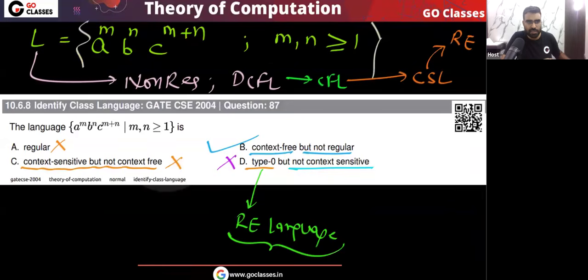Remember, in the question they are asking, is this CFL or not? You can create the context-free grammar also. For this language, I can create a context-free grammar. If I can create a context-free grammar, then this language will be a context-free language. Yes or no? Very easily, you can create the context-free grammar. Let me do this just for practice sake. You can see your language is actually like this: a power m, b power n.